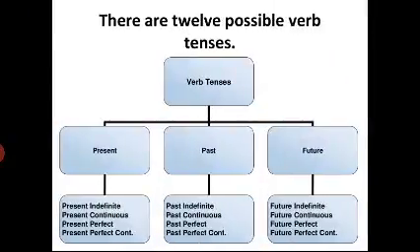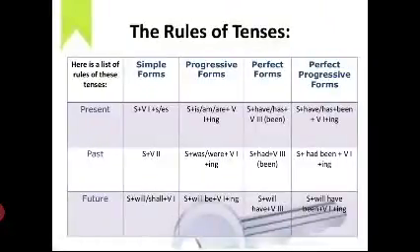So there are 12 possible verb tenses: present tense, past tense, and future tense, each with four forms. Present tense is divided into four categories: simple present, present continuous, present perfect, and present perfect continuous tense. Next, past tense is categorized into four: simple past, past continuous, past perfect, and past perfect continuous tense. Future tense is also categorized into four: simple future, future continuous, future perfect, and future perfect continuous tense.